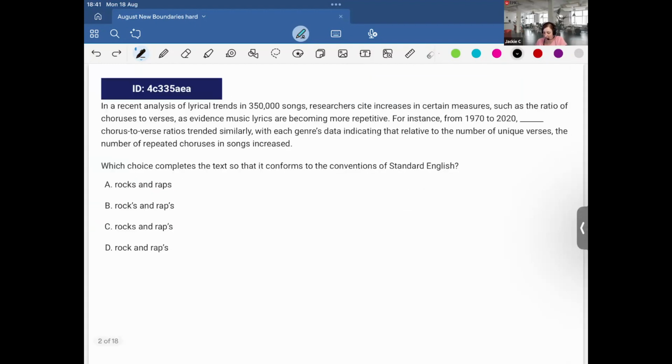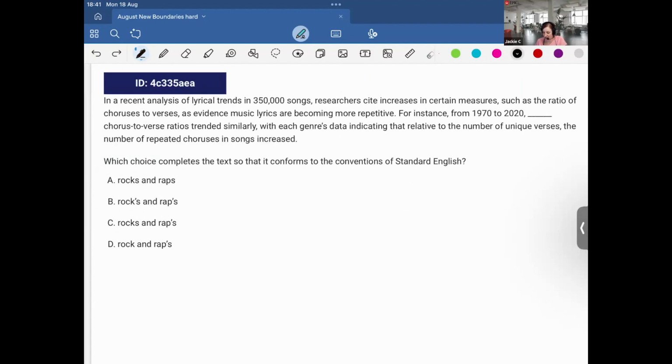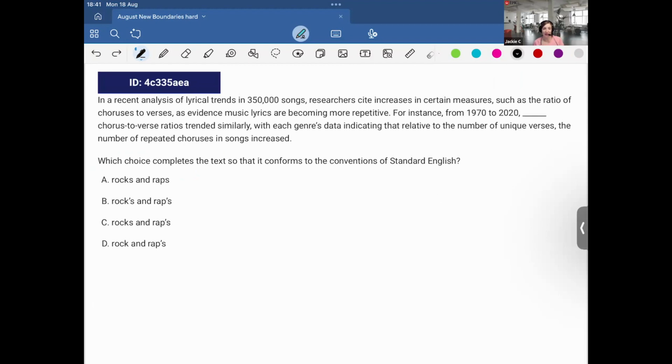Okay, amazing. Next. What I like to do when I'm doing the English questions on the SAT is a quick scan of the answer choices just to get a feel for what we're dealing with. In this case, I know immediately I'm dealing with apostrophes.